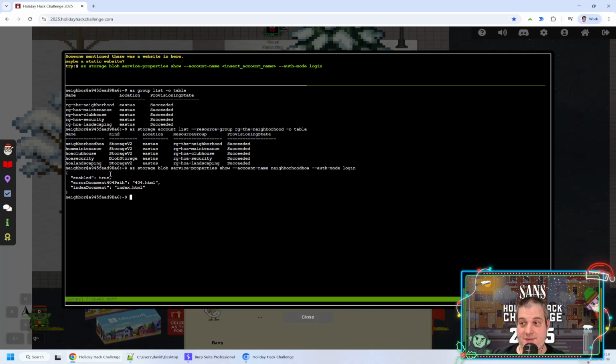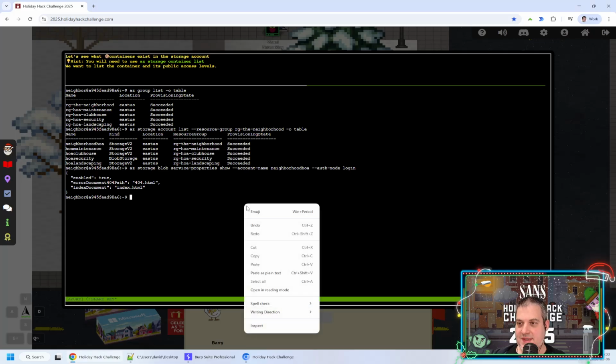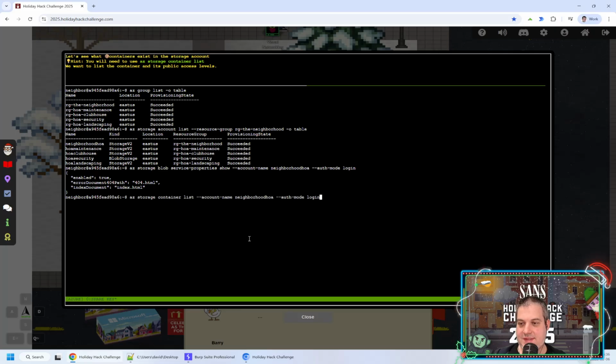But you could just start from the top, and it turns out this is the right one because there are the 2 required pages here, index.html and 404.html. So the next step is to look inside the storage account and list the containers. We saw this command in the previous video, az storage container list, and then the account name. And we also need to add the auth-mode login here, just like with the previous command. If you omit this one, it will complain.